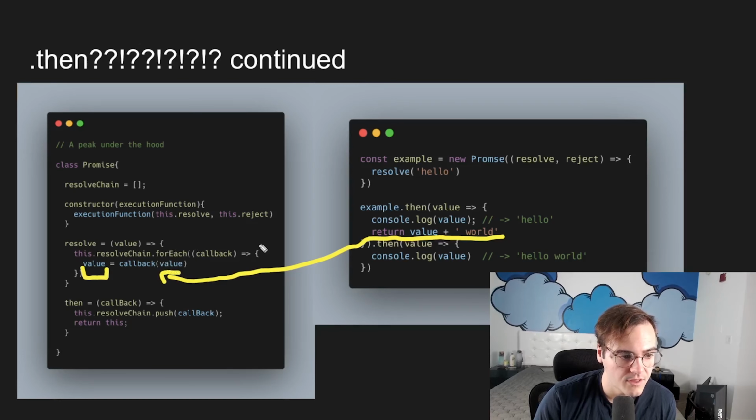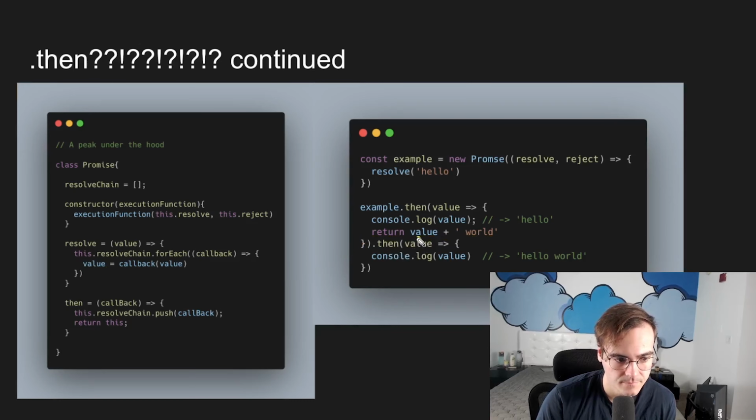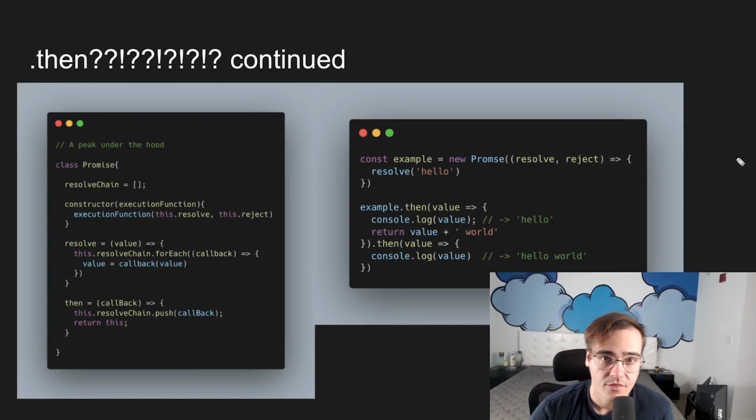So then when we go to the next callback in the chain, which is this one here, right? When we go to that next callback, value is now not going to just be hello, it's going to be hello world because we changed it in this callback here. So we change it. It comes out, and the value is now hello world, and we'll see that the console log here ends up hello world. That chaining, that ability to chain these handlers one after another is how promises solve callback hell.